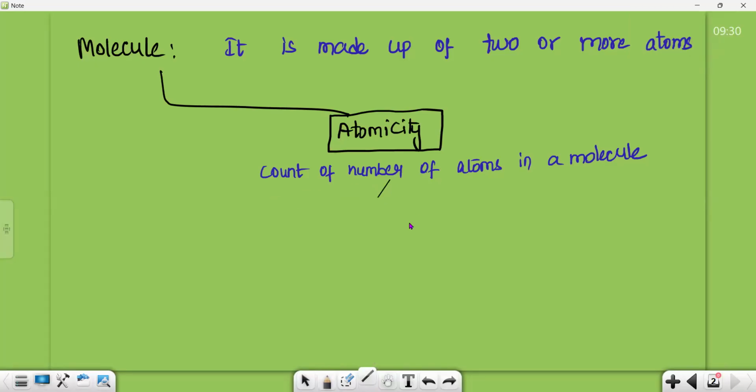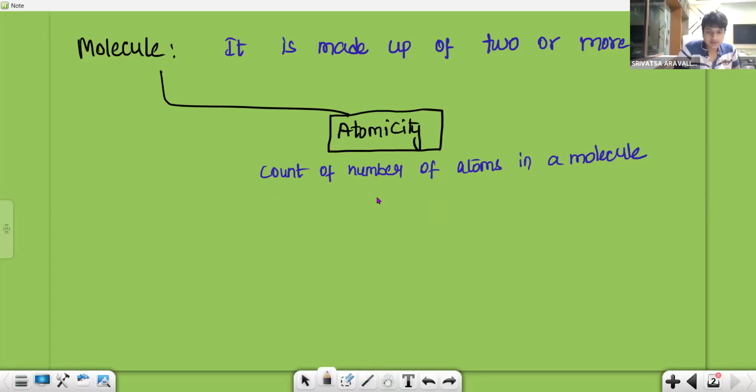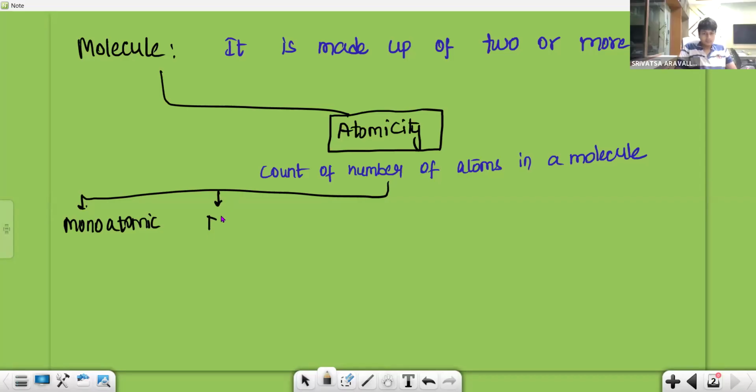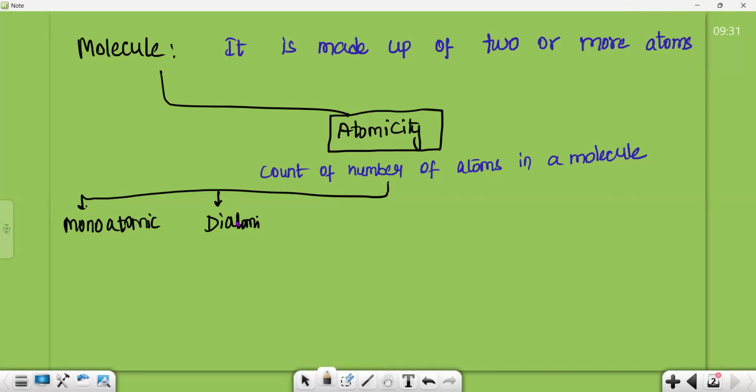It will be a single atom, which is a molecule, like monoatomic molecules. Monoatomic means mono is single, atomic is single atom. Okay, then diatomic. So di for two, atomic is again two in number. Then triatomic. Then we discuss tetraatomic.